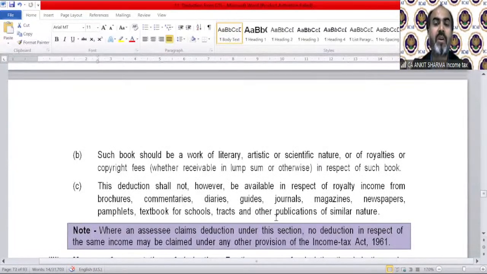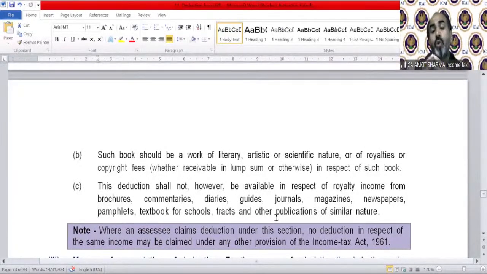Such book should be a work of literary, artistic, or scientific nature, or royalties, copyright, etc. Whether you receive that royalty in lump sum or installment, doesn't matter. That is eligible for deduction under Section 80QQB. This deduction shall not, however, be available in respect of royalty income from brochure, commentaries, diaries, guides. Of course, they are treated as a textbook.